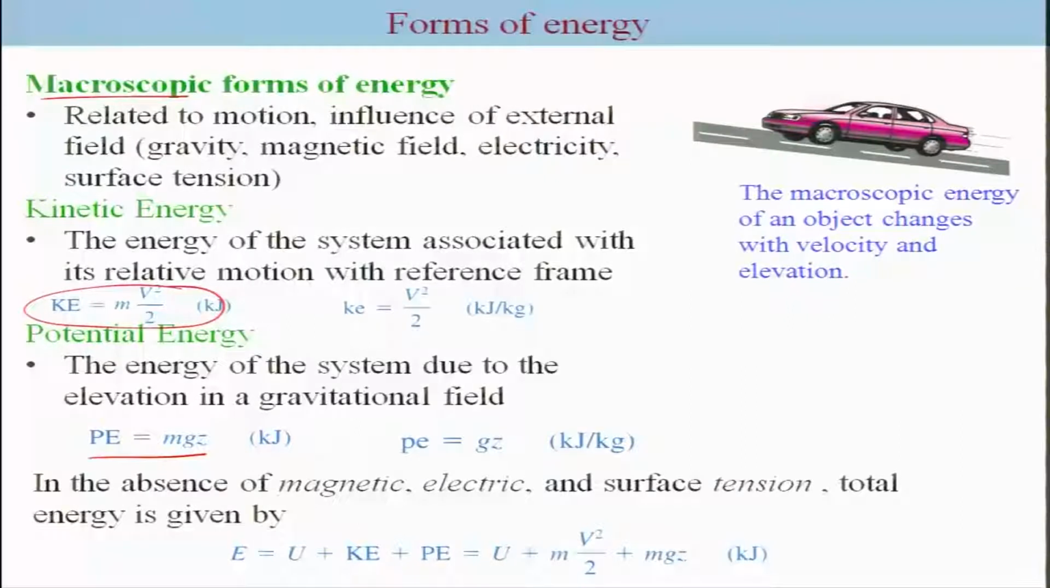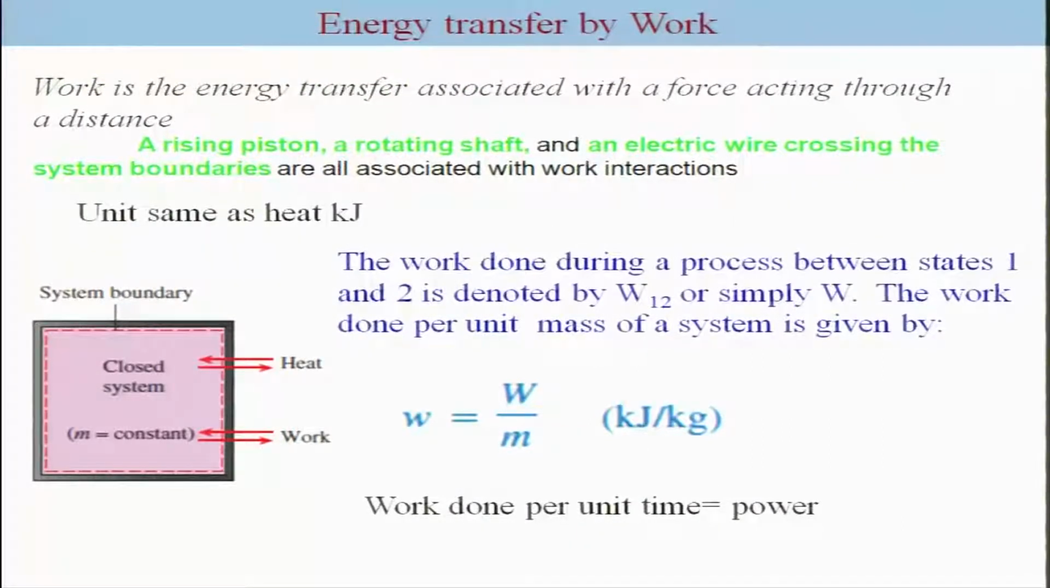In the absence of magnetic, electrical and surface tension effects, the total energy consists of internal energy plus the macroscopic energies, kinetic energy and potential energy. This is the total energy of the system. Now, consider a closed system. Since it is a closed system, mass does not get exchanged with the surroundings, but you can exchange energy with the surroundings, which can be in the form of heat or work.